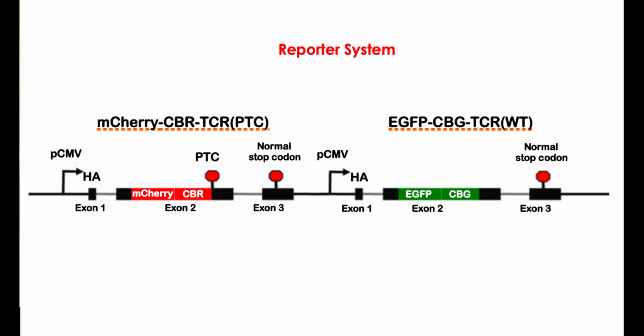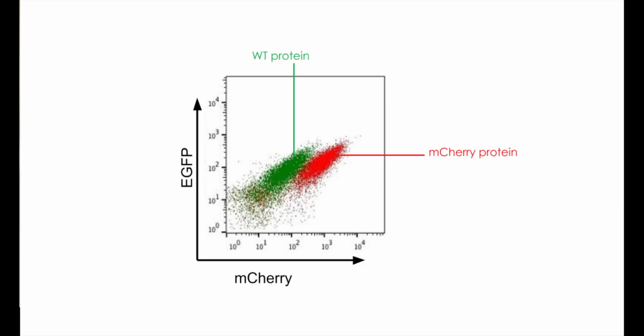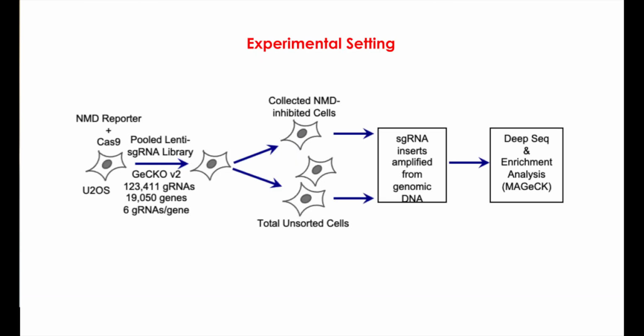So we made a reporter with 2 transcription units, one containing mCherry and a premature termination codon, and one containing a wild-type gene and GFP as a control. So in this way, we can measure NMD as a ratio of mCherry containing protein to the GFP containing protein. And we were able to separate cell populations based on NMD activity, looking at the mCherry containing protein versus the GFP containing protein. So with this reporter, we were able to perform a genome-wide knockout screen using the CRISPR-Cas9 system.